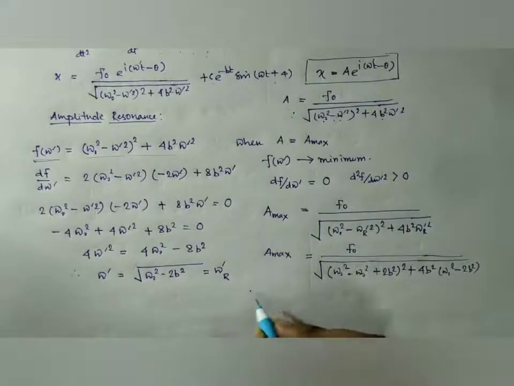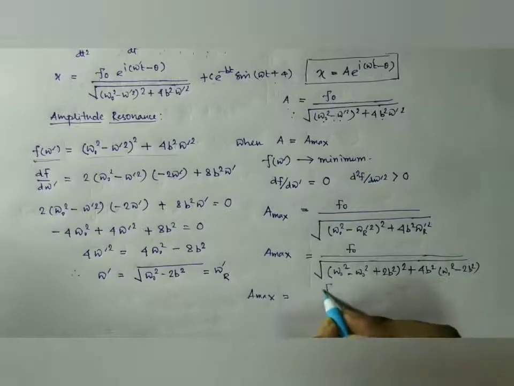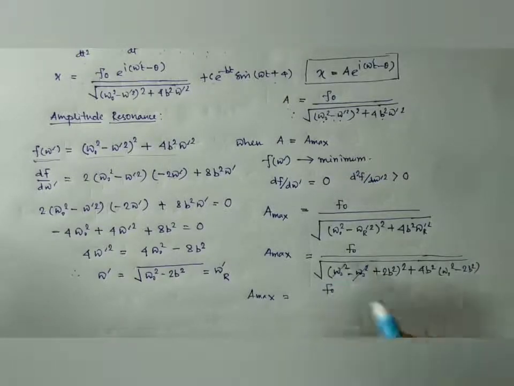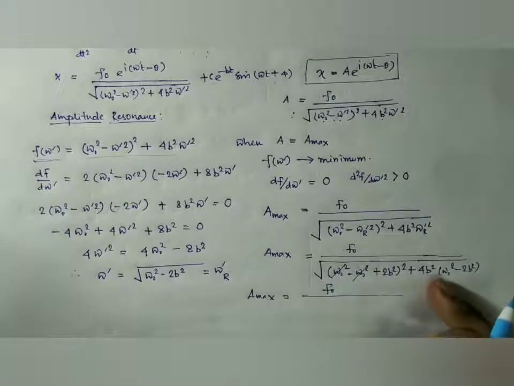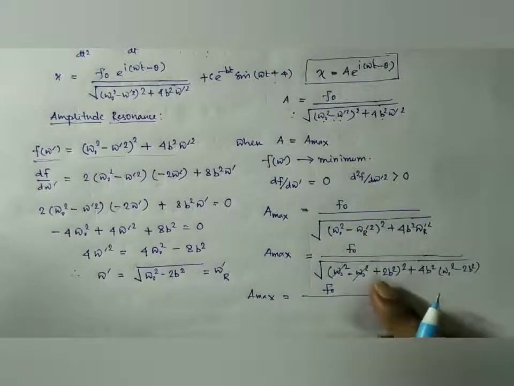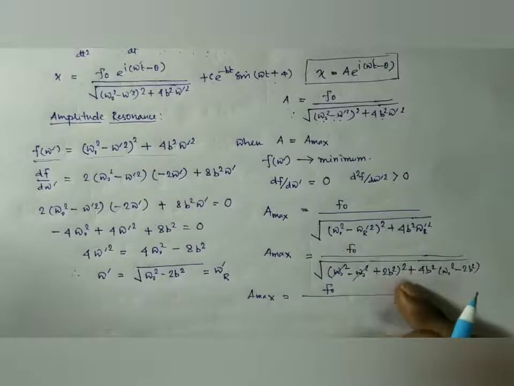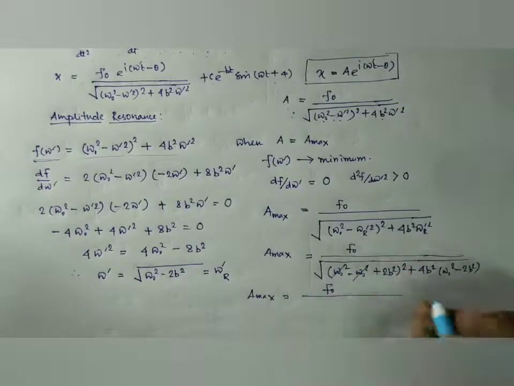So we get A max equal to f0. These two terms cancel out. We have 4b square, here we have 4b to the power 4. So if we take 4b square common, here we have minus 8b to the power 4.